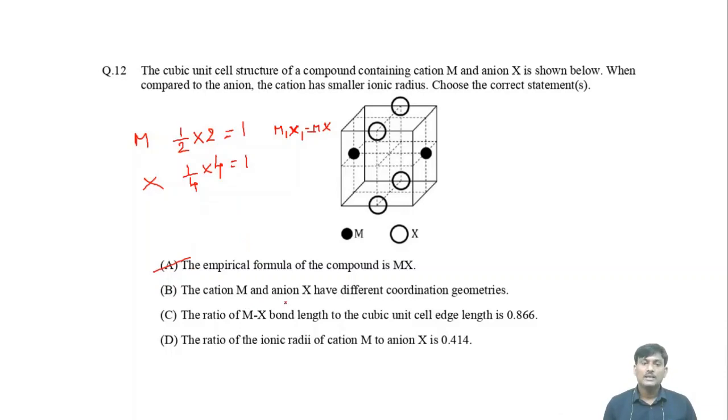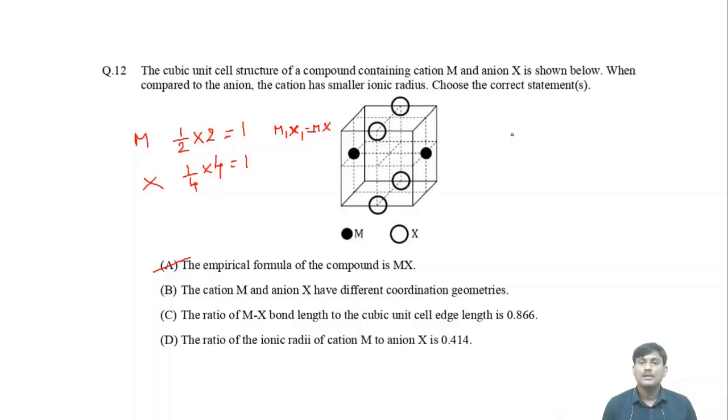The cation M and anion X have different coordination geometries. Okay, what is the coordination number of M? What is the coordination number of cation? Suppose if you take this cation, this one is surrounded with 1, 2, 3, 4.